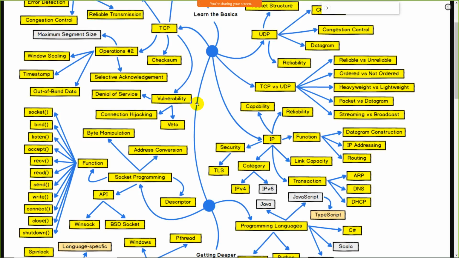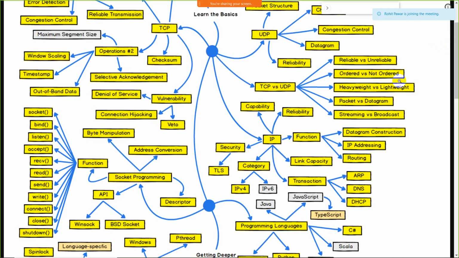After that we have TCP and UDP. Here we have to compare TCP and UDP. While developing a game, you have to compare your game from both perspectives, the TCP part and the UDP part: whether the game needs to be reliable or not, whether it will create a problem or not. After that, ordered or not.